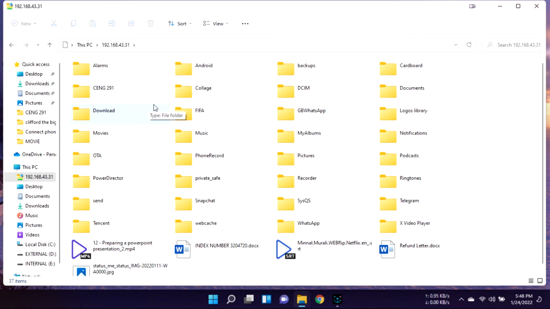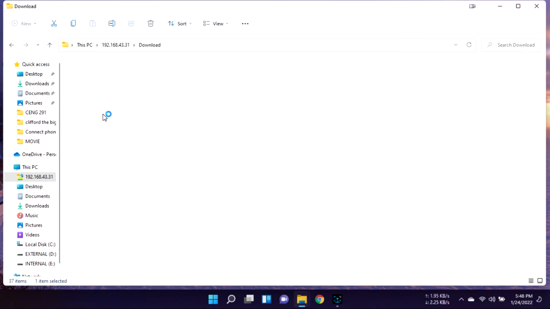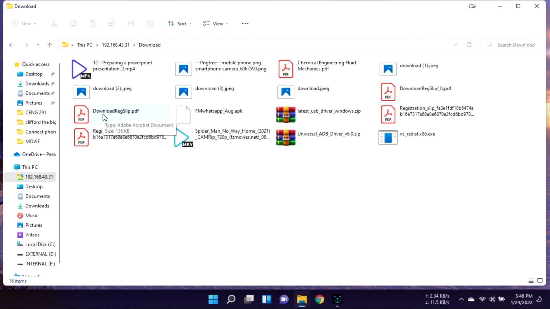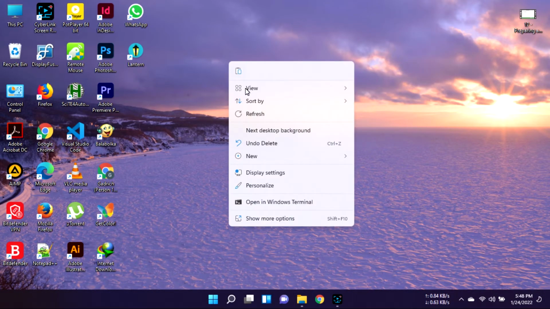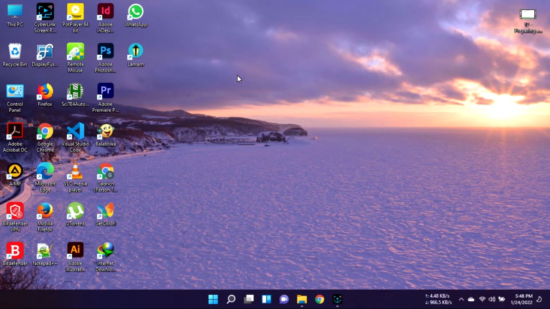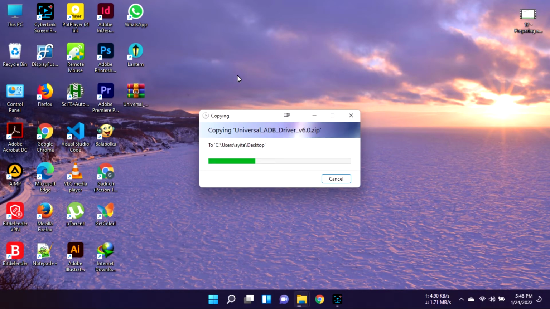So I'm going to go into the download folder and choose any file. I just want to copy any file to the desktop, or from the desktop to my phone. So let's say I'm going to copy this file here. So right click, copy. I go to my desktop, right click again, and then paste. Very fast.